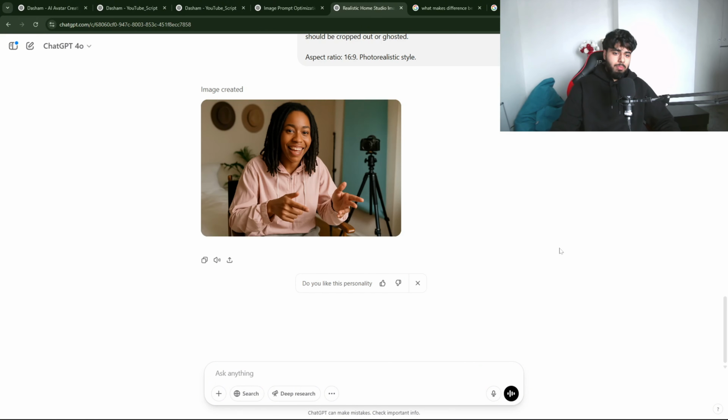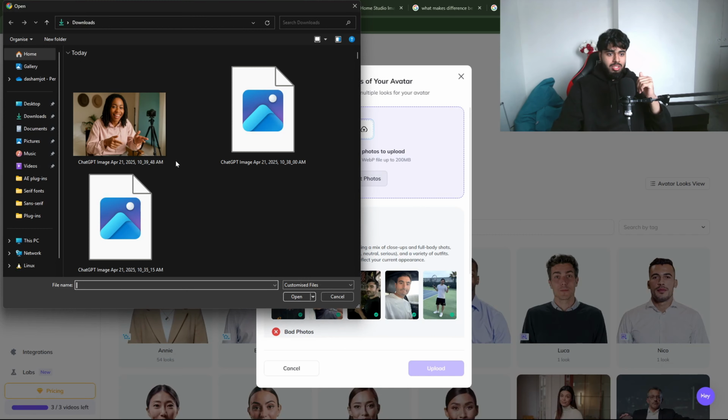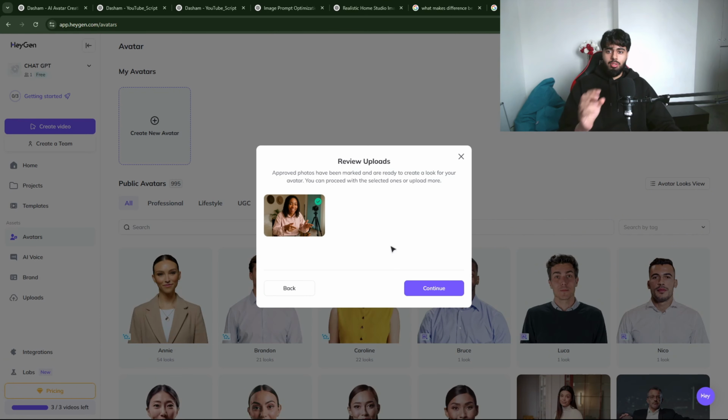Okay, so we got the output, but there's some issue. The camera position has changed. But I don't think that's a big issue, because we can also create from this picture. So I'm just gonna download it without wasting any time, so we don't need to generate it again. Just select photos. Yeah, now this should be fine, and you need to upload. Okay, in this process it reviews the uploads, because you're supposed to give 10 or 15 pictures to train the AI about the avatar and its features, how it really looks. But we really can't generate consistent pictures with ChatGPT, so that's why we're just gonna use one picture.